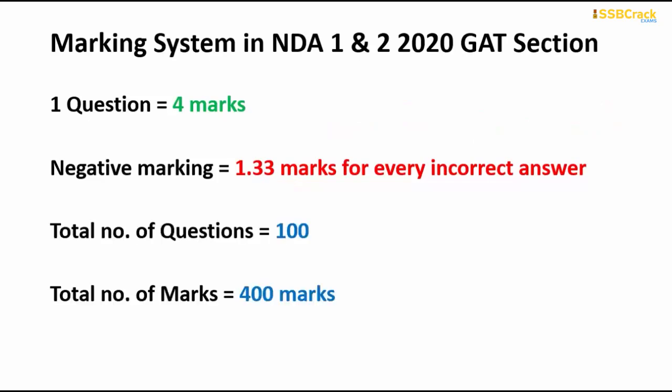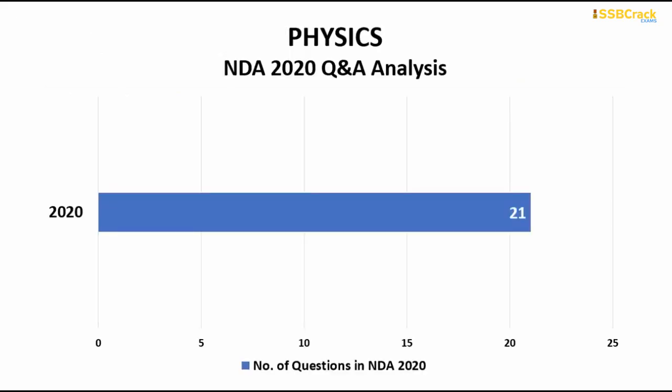To understand the important Part B, it consists of 100 questions. Part A consists of 50 questions. Both together, 100 plus 50, there will be 150 questions for the complete GAT paper. The total number of marks, because we have 4 marks for each question, 100 questions carry 400 marks. So we understood the marking scheme. Let us begin with each and every topic. We will begin with understanding physics.